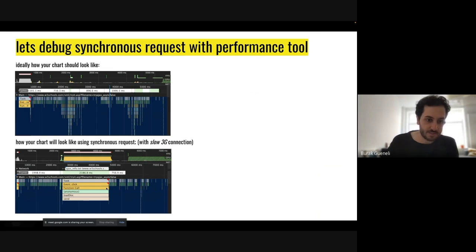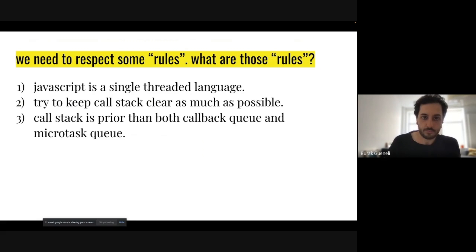But if we only had the option to send synchronous requests, it would look something like this. We would do some tasks here, and then we would start fetching some data. But if this data takes more than, I don't know, 200 milliseconds or even more than 10 milliseconds, it would look something like this. In the meantime, we cannot do anything else, and this will block everything in the browser. This is not what we want. That's why asynchronous features of the browser are so important for us.